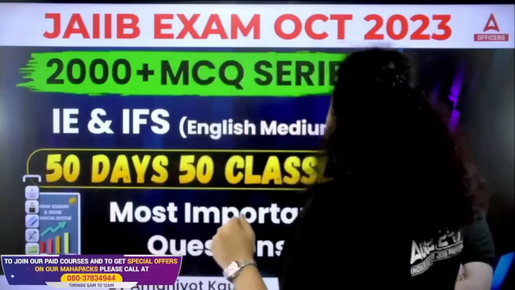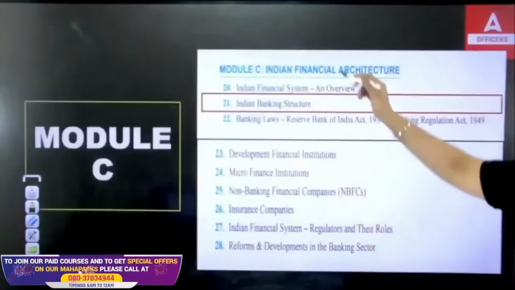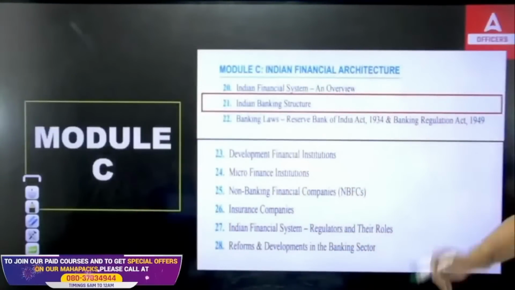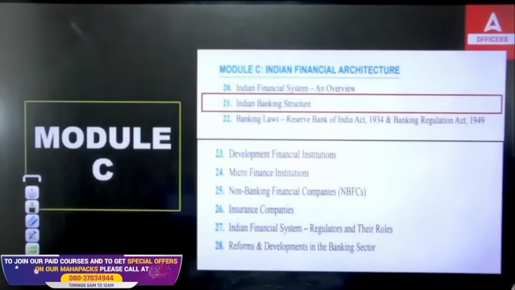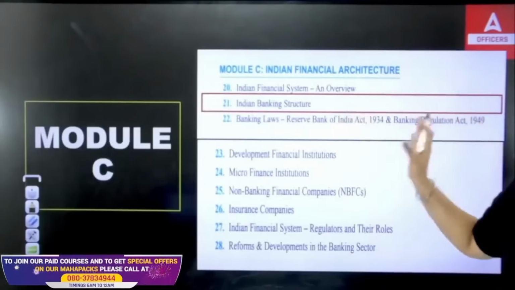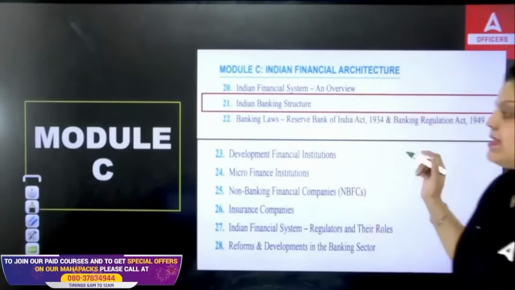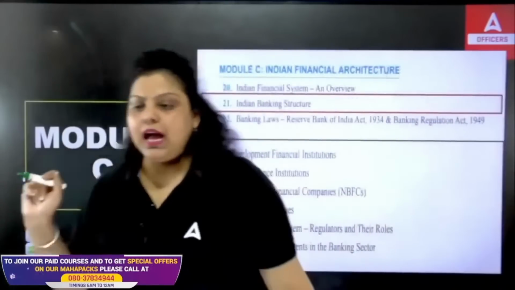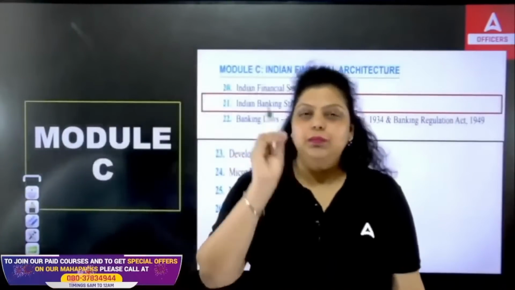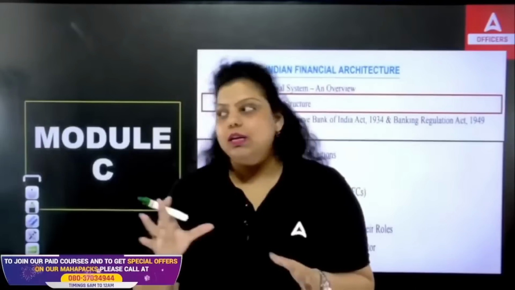Now we are on module C, and module C's 21st unit, which is Indian banking industry structure, is what we are going to cover today. Simply, we have to understand the evolution of Indian banking in the country and the types of bank, everything we have to cover.